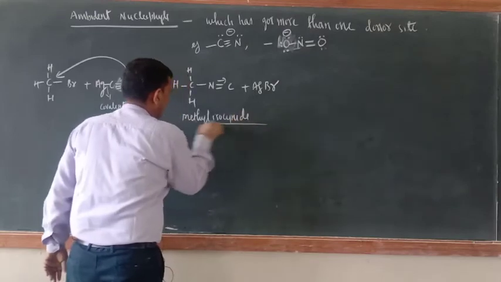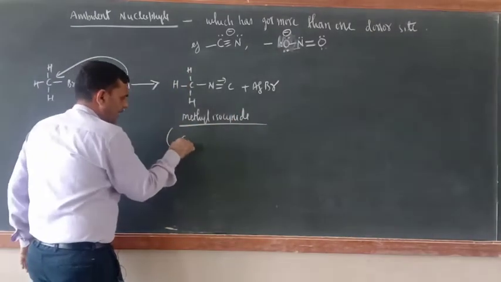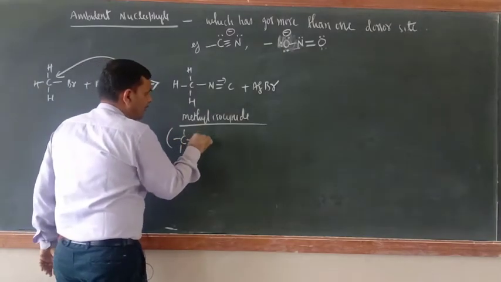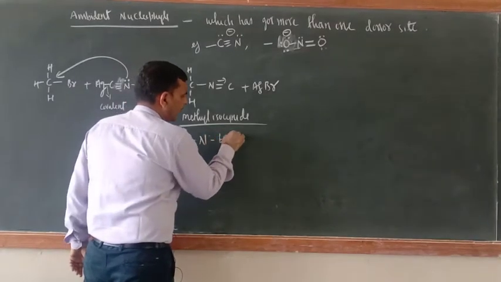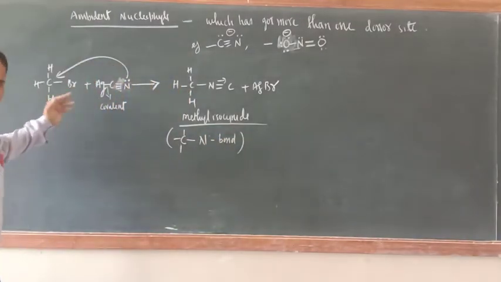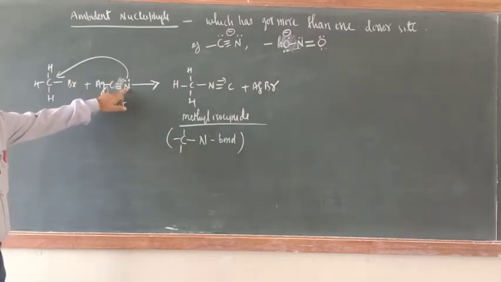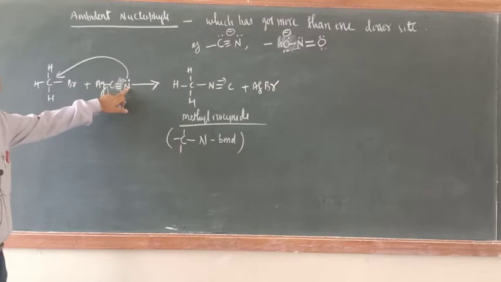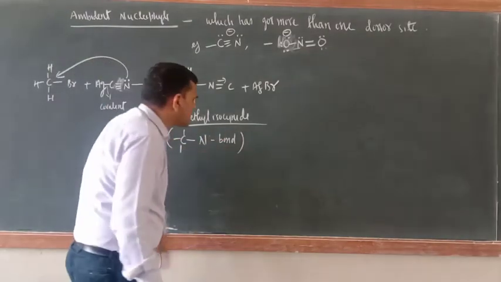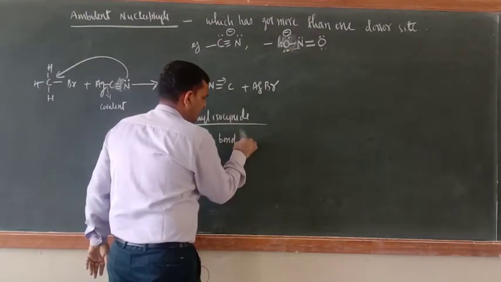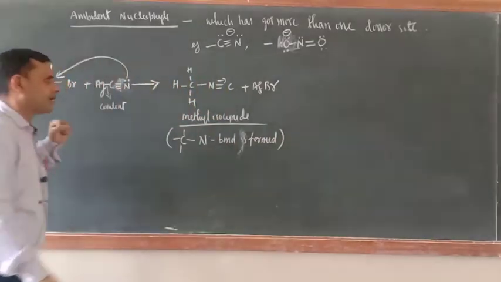Okay, now you can say which bond is there? Here a carbon and nitrogen bond is formed. Why a carbon-nitrogen bond? Because a carbon-carbon bond is not possible here. Only the N side is free. Okay, that is why the C-N bond is formed. No problem at all.